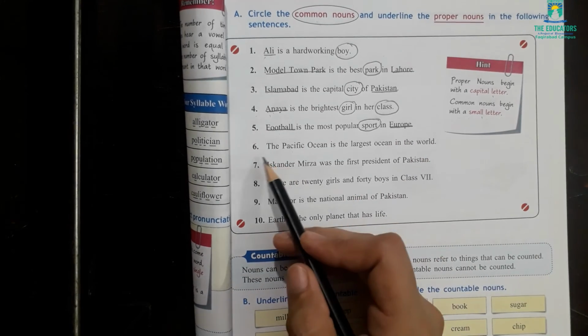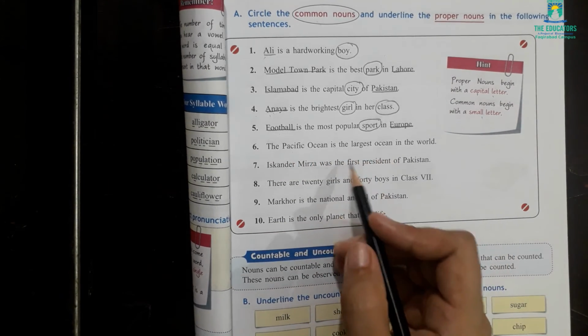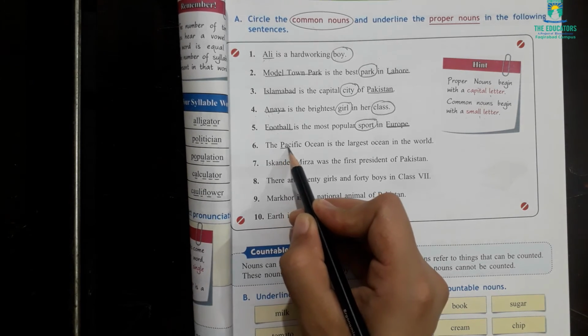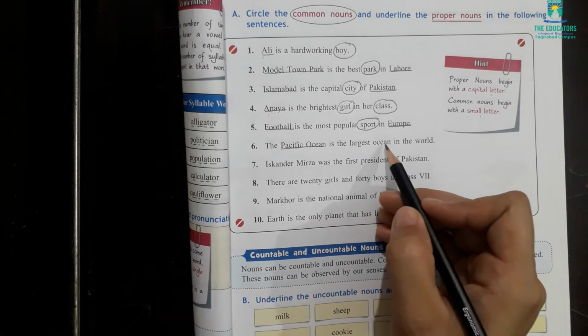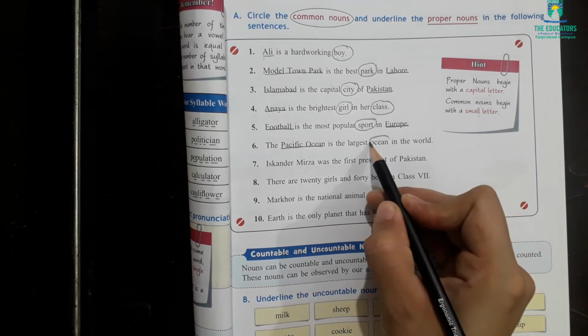The next sentence is the Pacific Ocean is the largest ocean in the world. Pacific Ocean, you can see it's beginning with a capital letter and it is the name of a particular ocean, so I will underline it. And here ocean is a common noun, it is starting with a small letter, I will circle it.